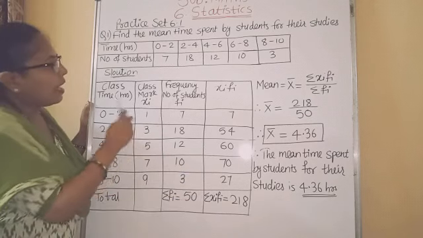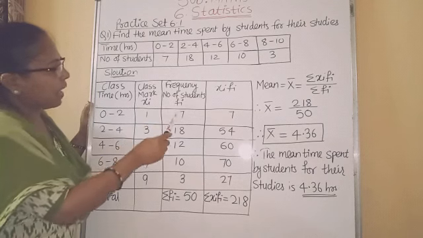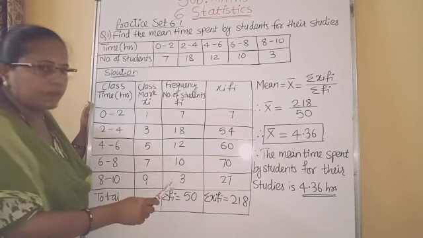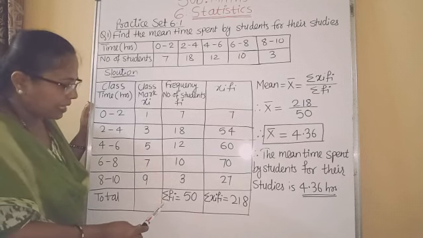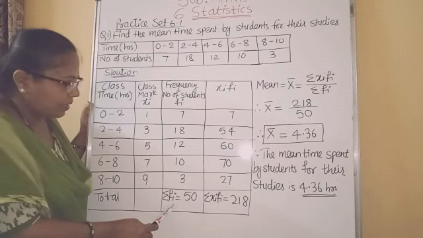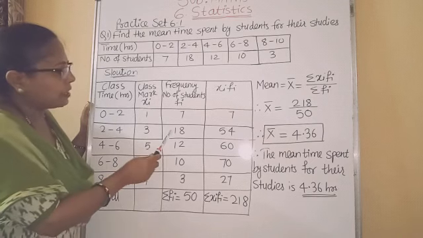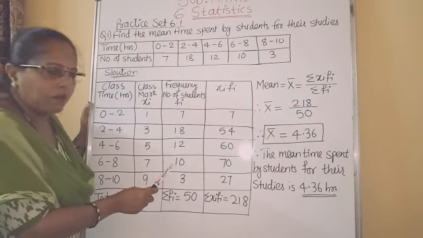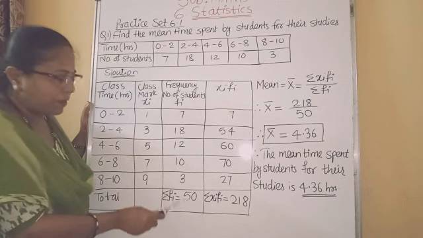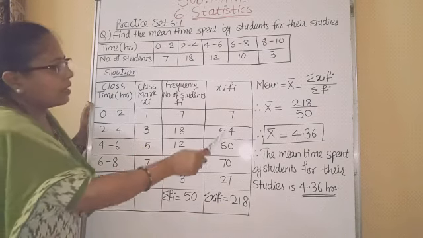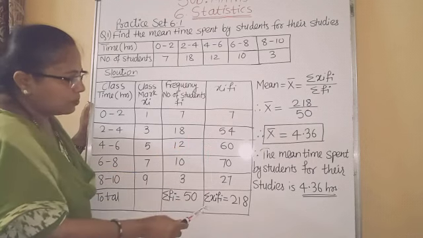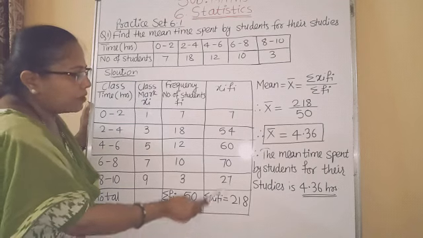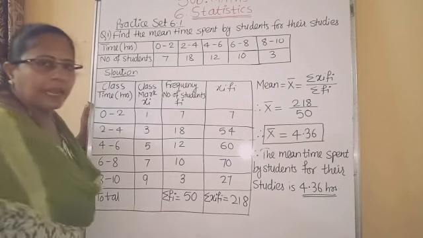Followed? Then after preparing this table, we have to add all these frequencies. The sum of these frequencies is denoted as sigma Fi equal to 50. See, easy calculation. 18 plus 12, 30. 30 plus 10, 40. 7 plus 3, 10. 40 plus 10, 50. Then this addition also you have to do. It is denoted as sigma Xi Fi, equal to this addition, 218.